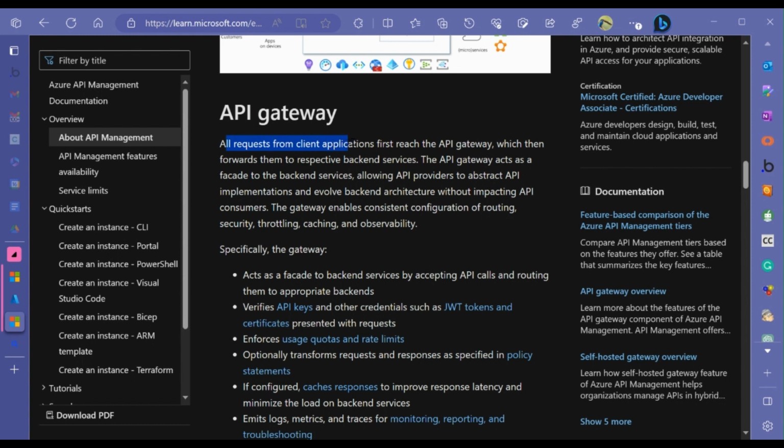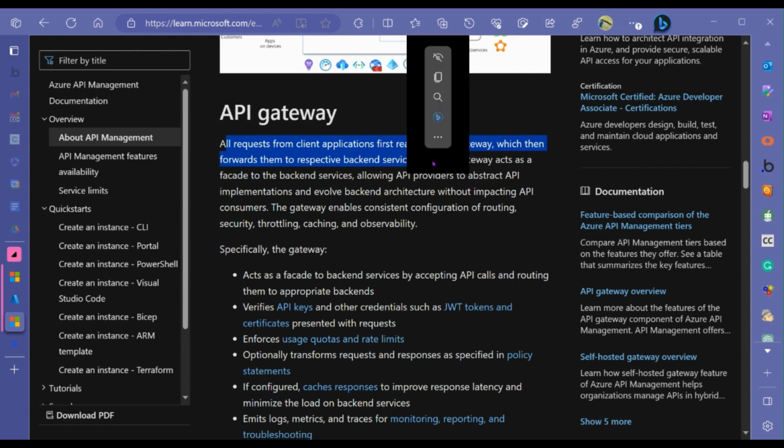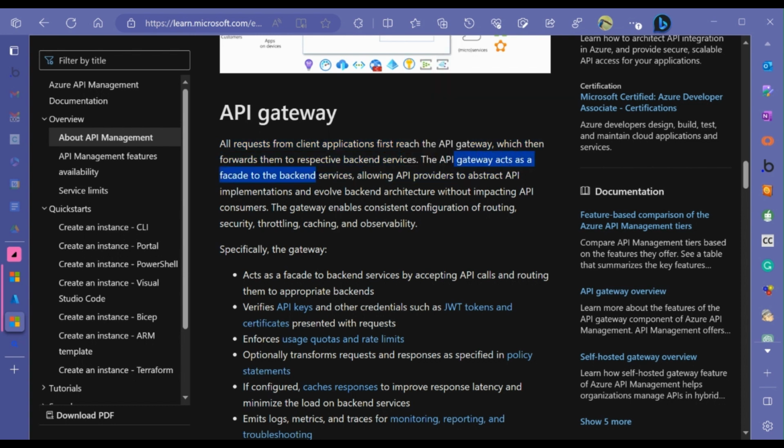All the requests from client applications first reach the API gateway, which then forwards them to the respective backends. The API gateway acts as a facade to the back-end services, allowing API providers to abstract API implementations and evolve back-end architecture without impacting API consumers.